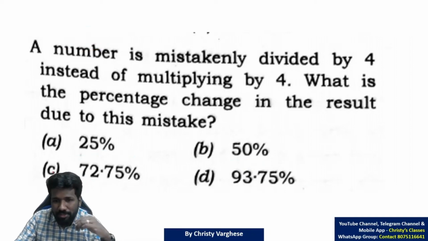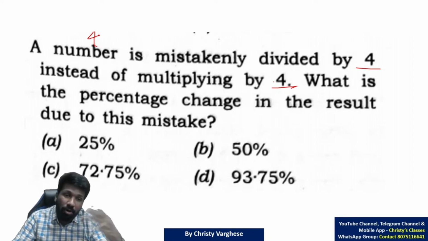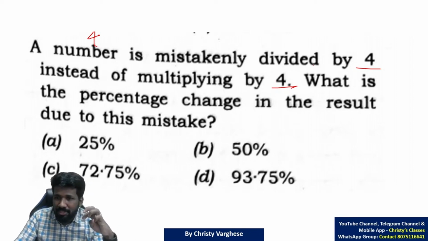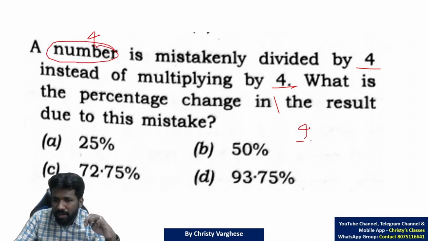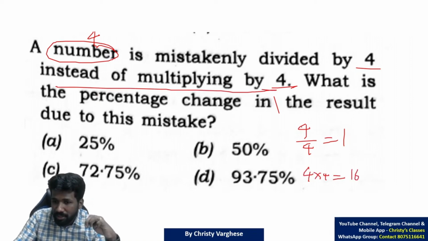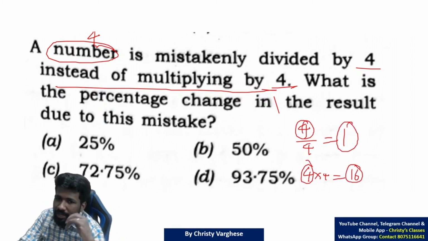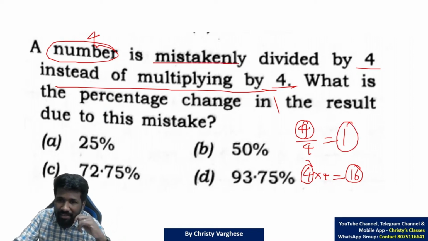Instead of 100, since in the last question we have already taken 100, we will take another example. We will take 4 as the example because the number in this question is very much connected to 4, na? That is why 4 may be a little easier example here. A number is mistakenly divided by 4. So if the number is 4, 4 divided by 4, you will get 1, na? Instead of multiplying by 4. But you were actually supposed to multiply the number by 4. That means if the original number is 4, the actual product is 16, but what we are getting now is 1, due to the mistake we made.